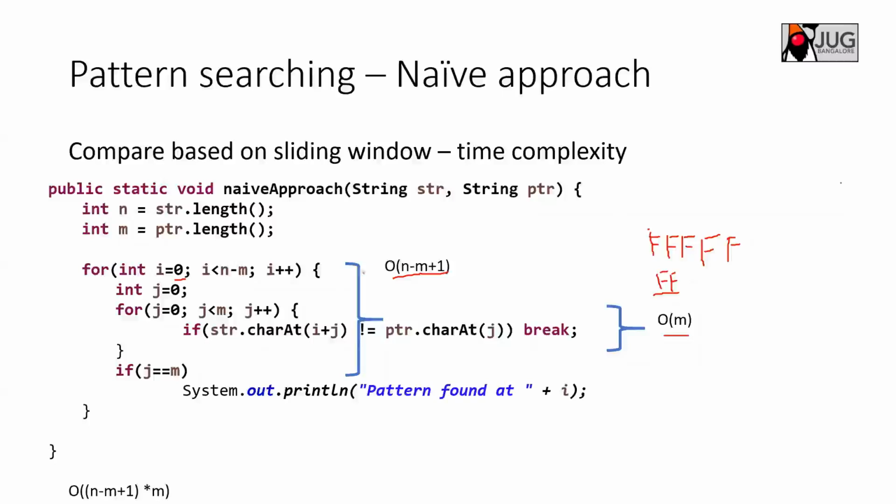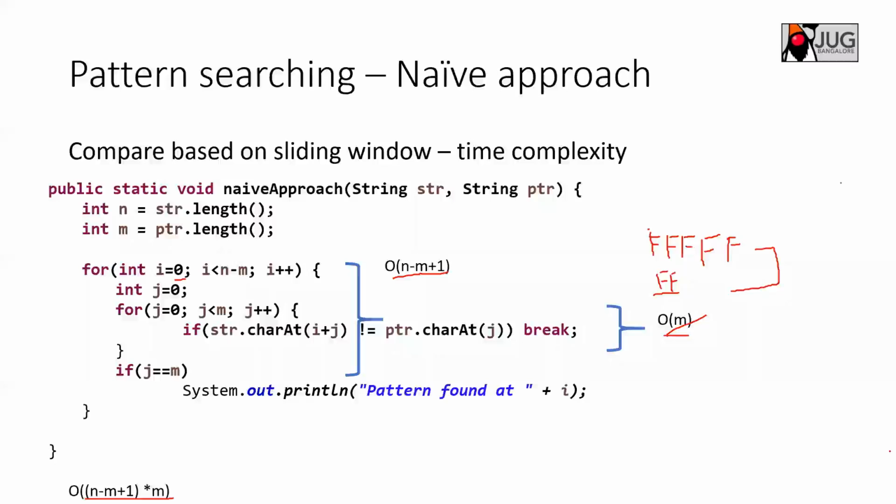And this you are anyway executing on the outside. So it is Big O of n minus m plus 1 into m times. You can see this. So if your input string is very large, and your pattern to be matched is also large enough, then this will be a very time consuming operation. If you have a string like this where you hit a lot of worst case scenarios, then this is going to take a long time. This is not a nice solution, right?